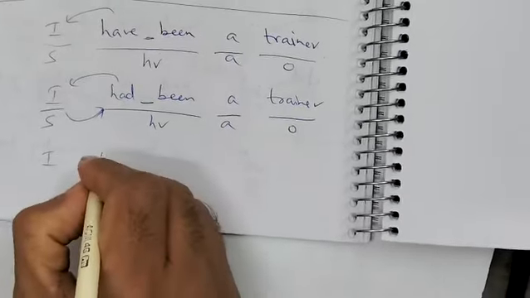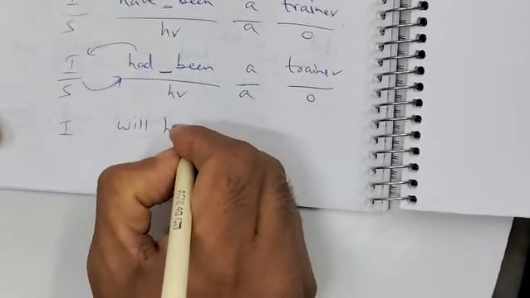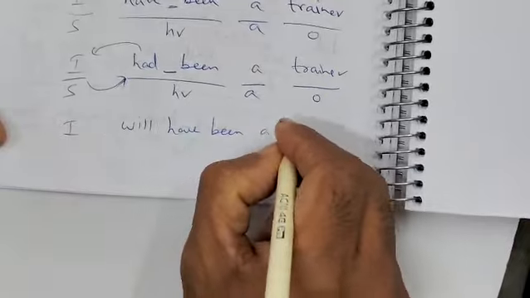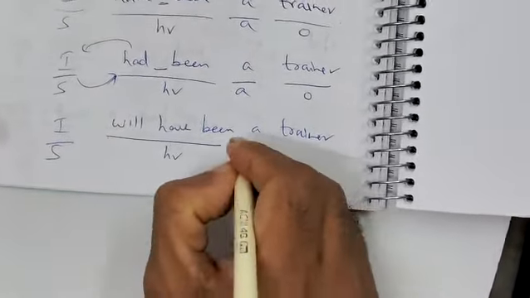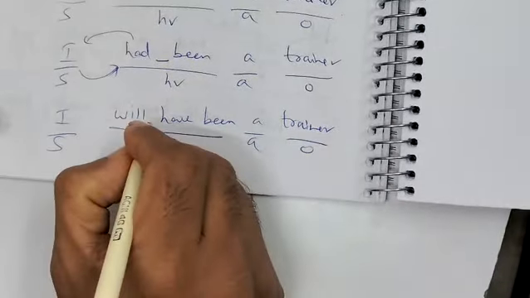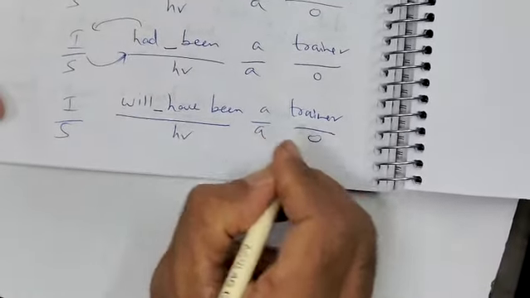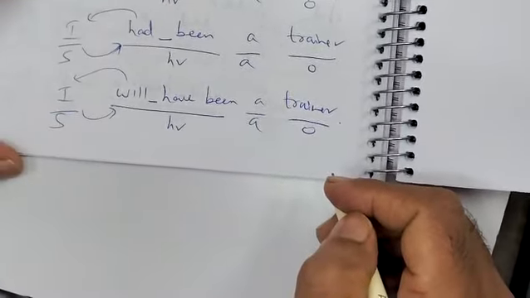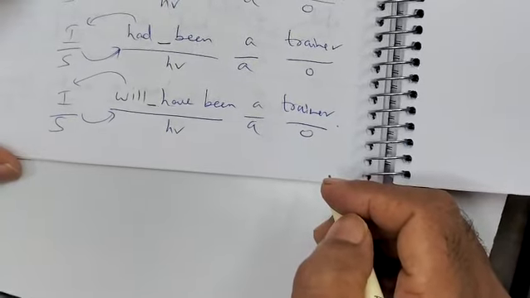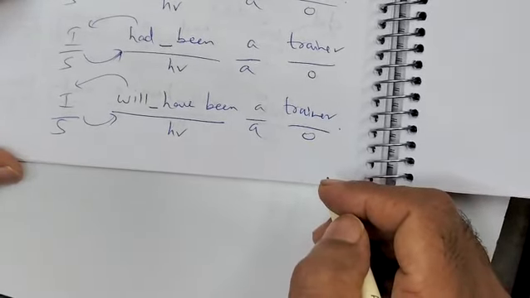Okay, next, future tense. I will have been a trainer. What is will? I is the subject, will have been is a helping verb, this is the article, this is the object. I will have been a trainer, I will not have been a trainer. Will I have been a trainer? Will I not have been a trainer? So this is how you make sentences for future perfect continuous.